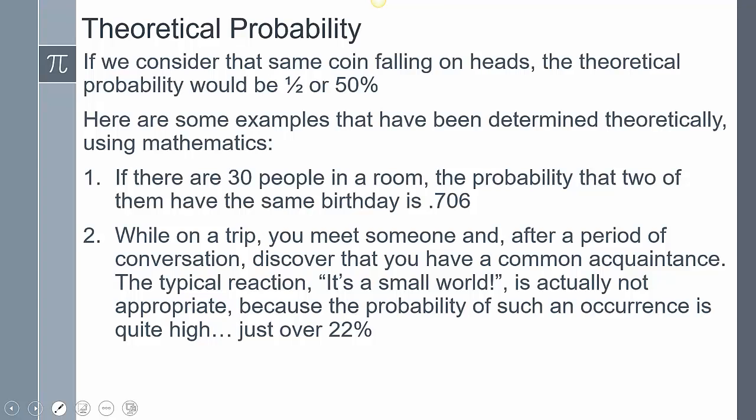If there are 30 people in a room, the probability that 2 of them have the same birthday is 70.6%. While on a trip, you meet someone and after a period of conversation discover that you have a common acquaintance. The typical reaction "it's a small world" is actually not appropriate because the probability of such an occurrence is quite high. It's over 22%.